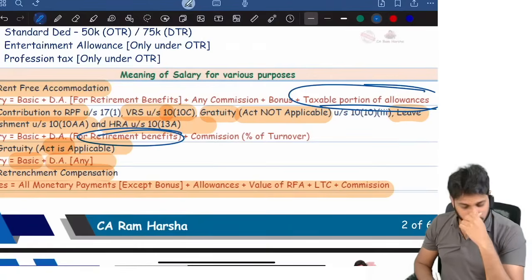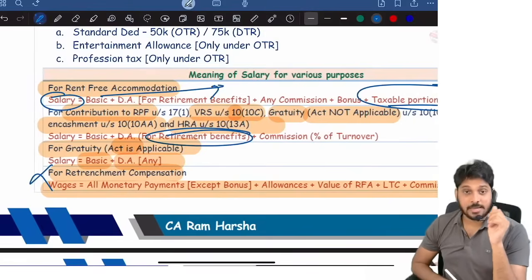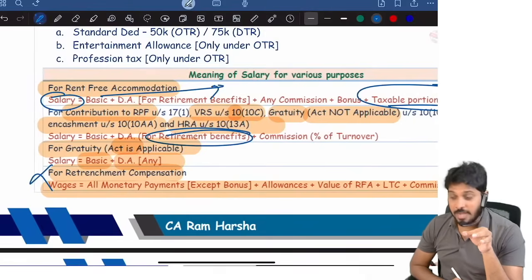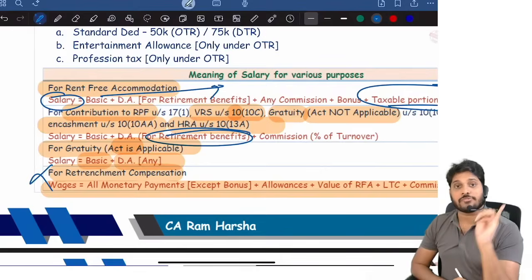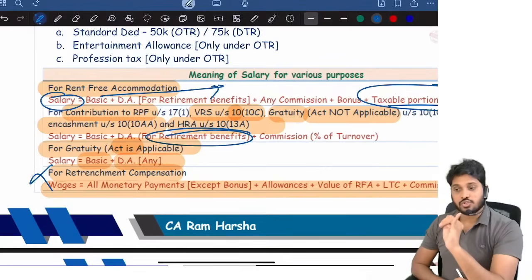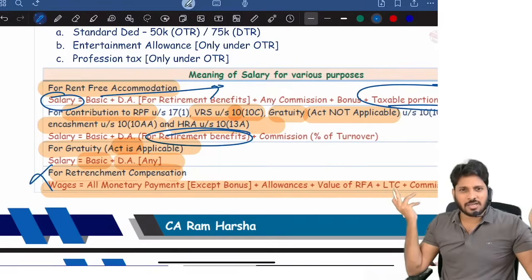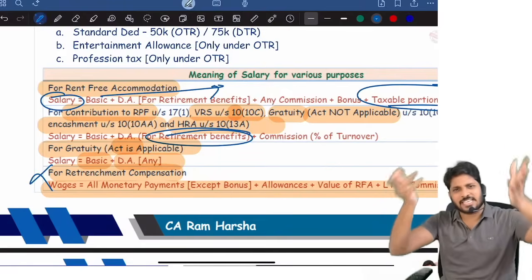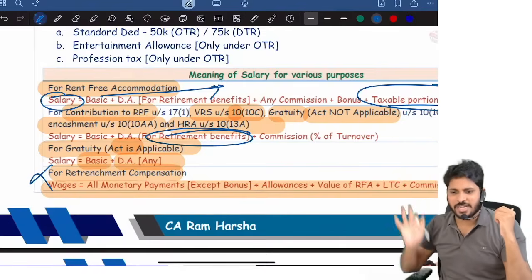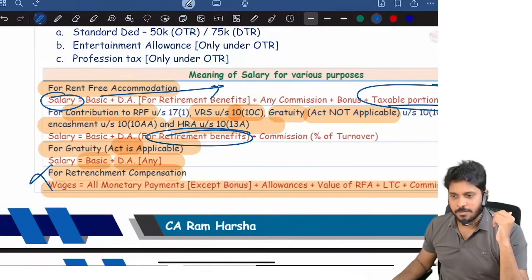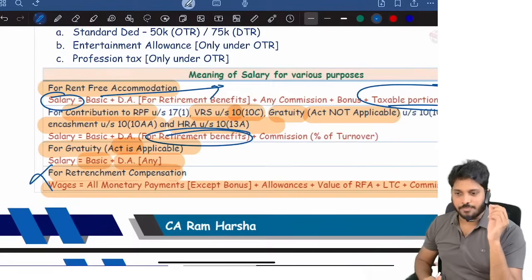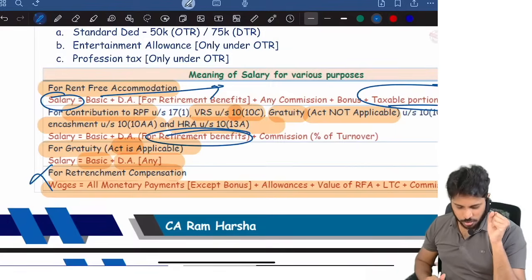Okay. So now, salary for which months? For example, I am computing the RFA per visit value for April, May, June, July, 4 months only. In the exam, in the question also, they said 4 months only. Later the employee did not take it, he returned it. He surrendered the accommodation to the company. He did not take any accommodation, for example. So fine, for 4 months only is he getting.